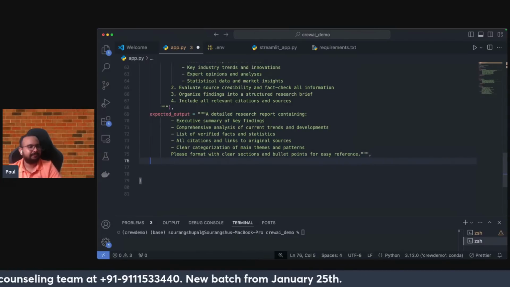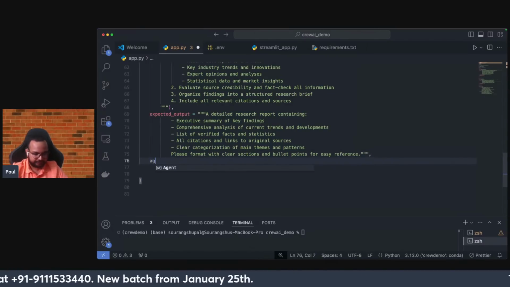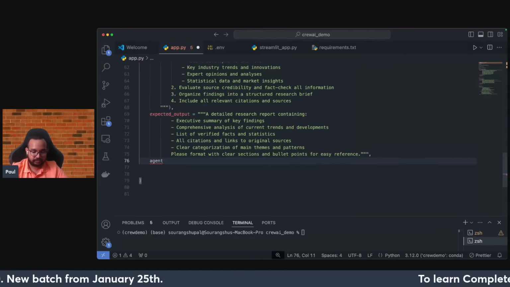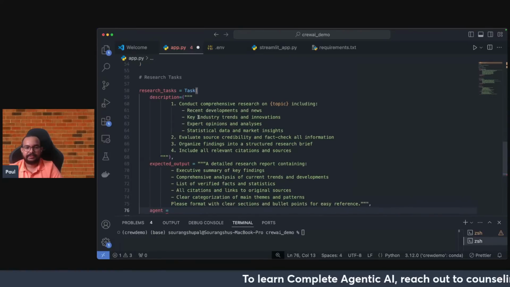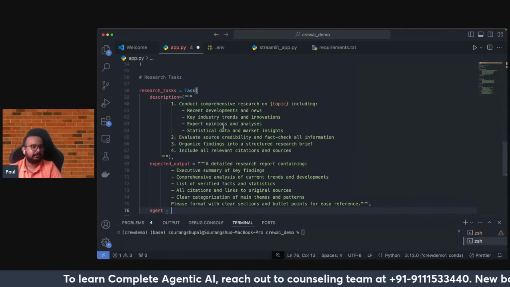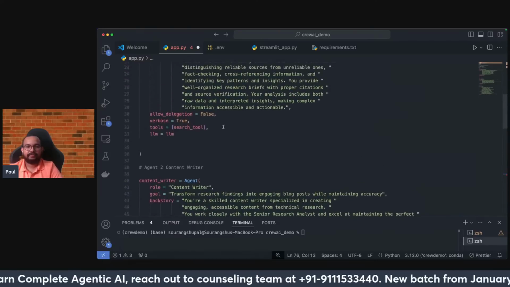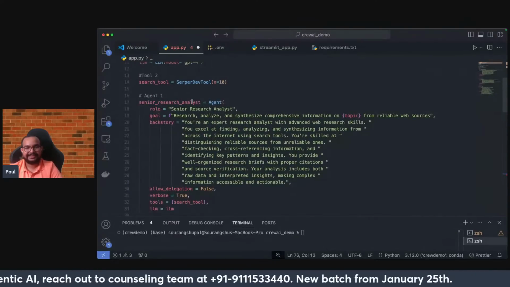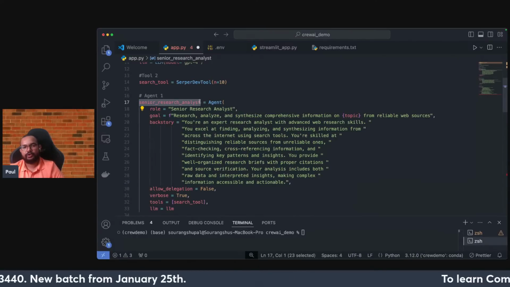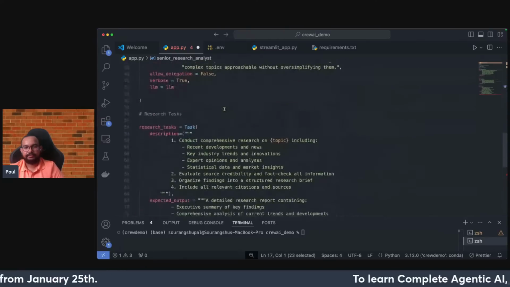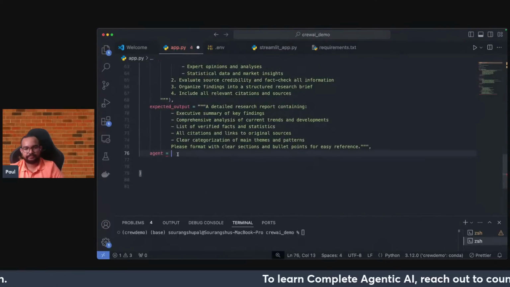And finally what comes is basically the agent part. Okay, now this particular task will be attached to which agent? Yes guys, this particular task of comprehensive research will be attached to our first agent, if you remember. So this is the senior research analyst. I will just copy this particular object, because this is the object of the class agent, and I'll be directly attaching it here.